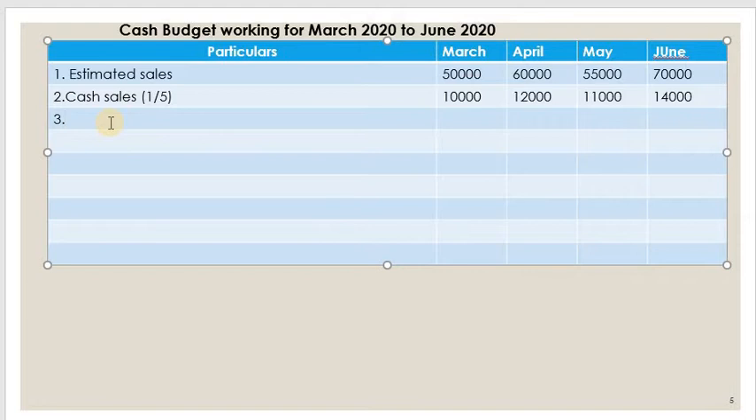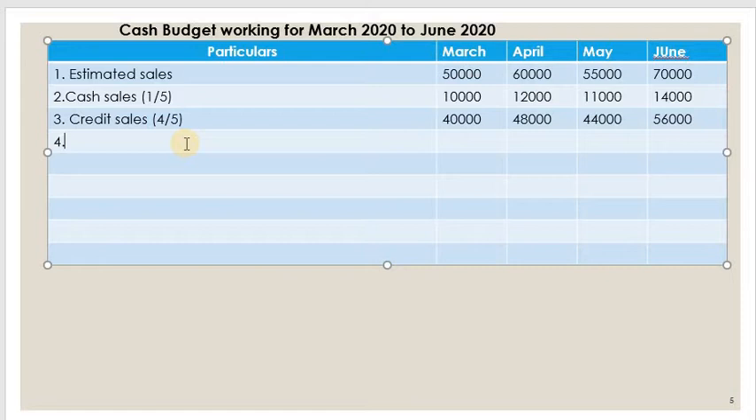So now let us see how much is the credit sales. In five parts, one part is cash sales. That means the remaining part, that is 4 divided by 5, is the credit sales. So you can write easily here: remaining balance 50,000 minus 10,000 is 40,000. Likewise write down for other months. So now we have written the credit sales 40,000, 48,000, 44,000, 56,000.